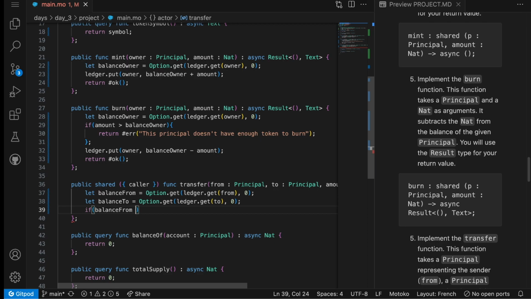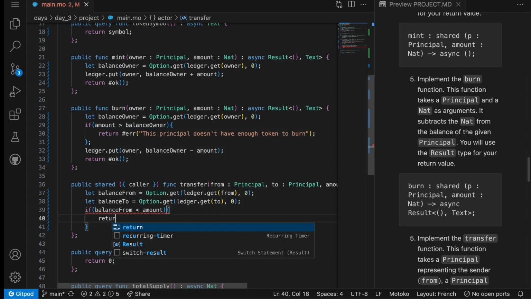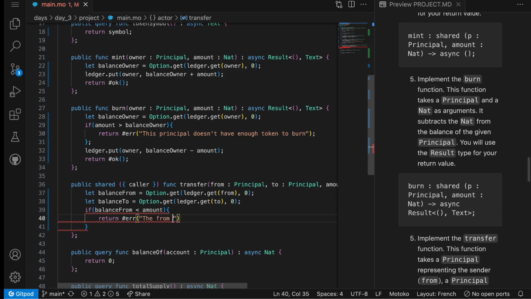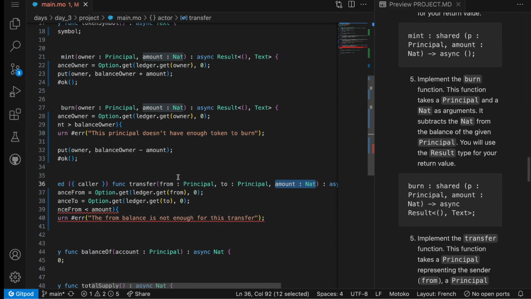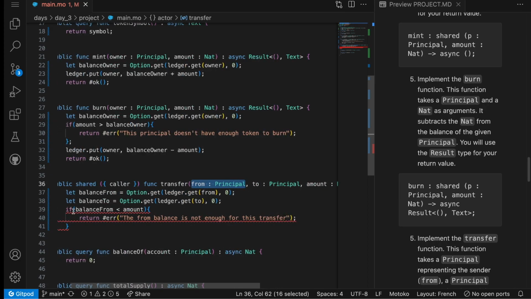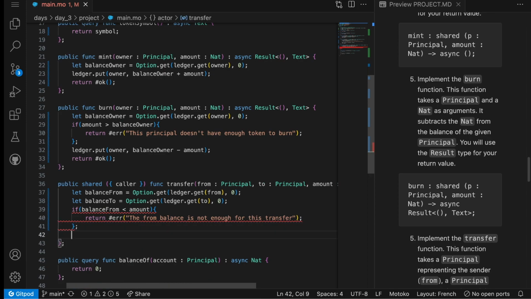Essentially, if balance from is below the amount that we want to send, then we should return an error. This error will be that the from balance is not enough for this transfer. So we are about to transfer this specific amount from this specific account, and if the amount in the account is not enough, then we cannot proceed with the transfer.